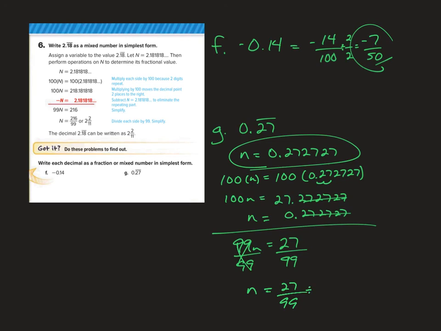I can divide both of these values by 9. And when I do, I'm left with 27 divided by 9 is 3. 99 divided by 9 is 11. And my final answer is 3/11.